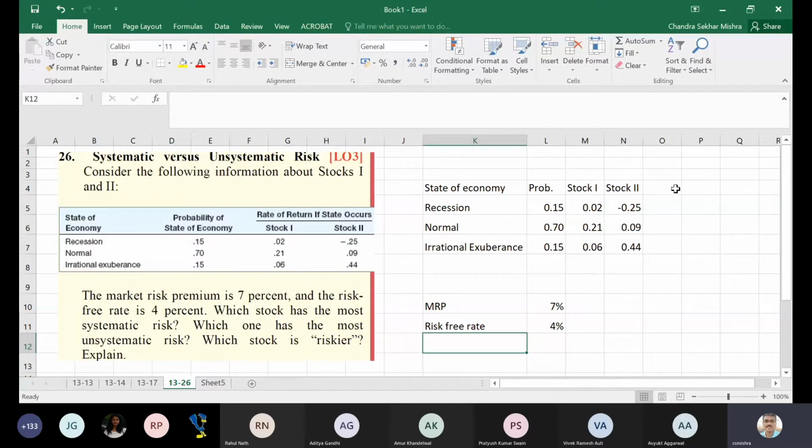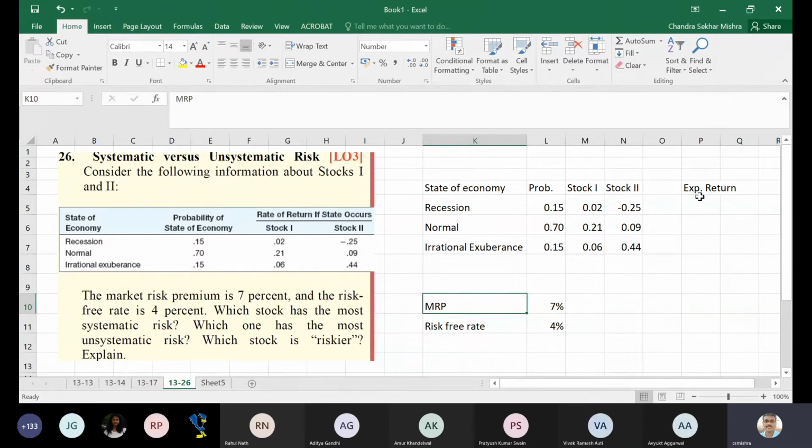So can you find a return now? Return is 11%. Sorry, the market risk premium is 7%. Okay, 11%. How do you do that? 11% return on the market: premium plus risk-free. My mistake. Now the return of the particular stocks I and II.